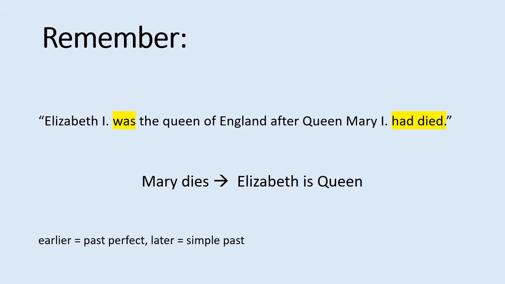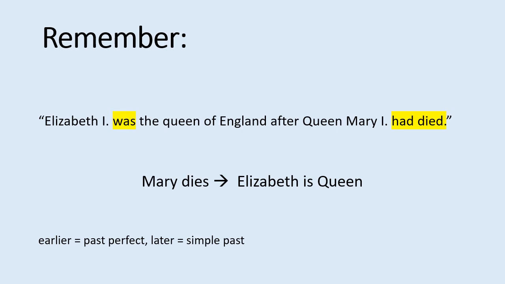First Mary dies, then Elizabeth is Queen. So the sentence part with Elizabeth needs the simple past because it happened later, while the sentence part with Mary, the earlier part, needs the past perfect. Earlier, past perfect, later, simple past. If you think that's totally clear to me, take this test to check yourself.